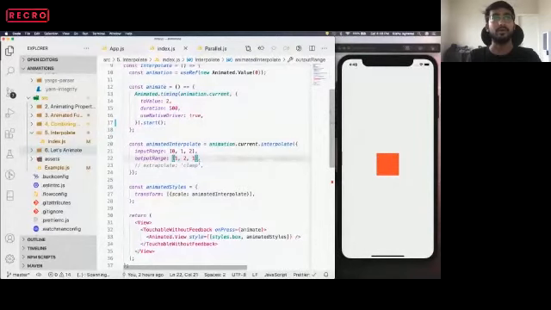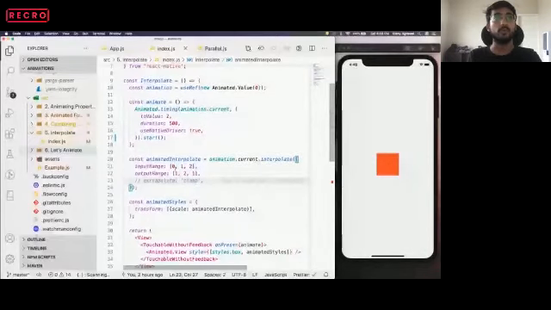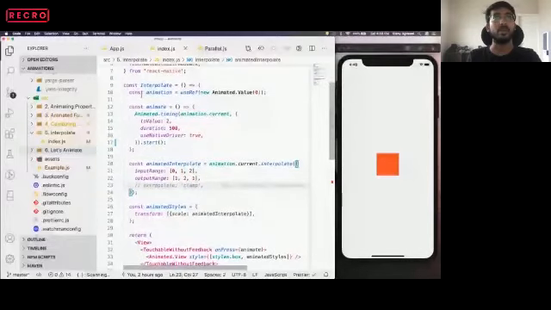So let's understand this example. We have an inputRange of three values: 0, 1, and 2. It says for an input of 0, the output will be 1. That means when the animation's initial value was 0, the scale value was 1. Now when the input value goes to 1, the output will be 2, so it will scale twice.